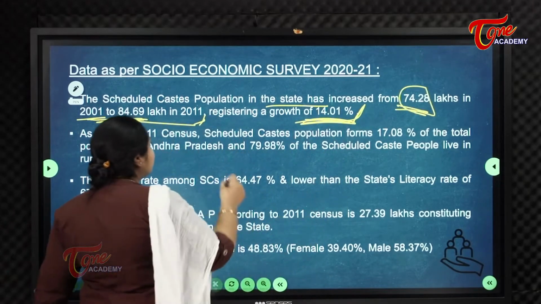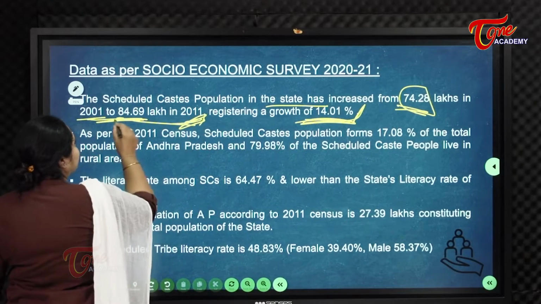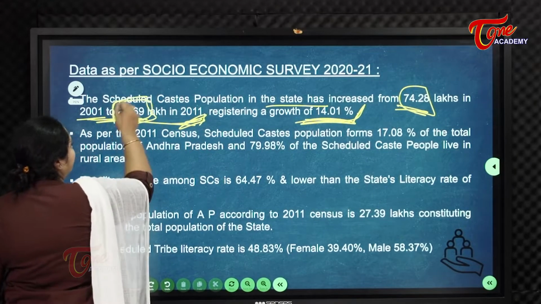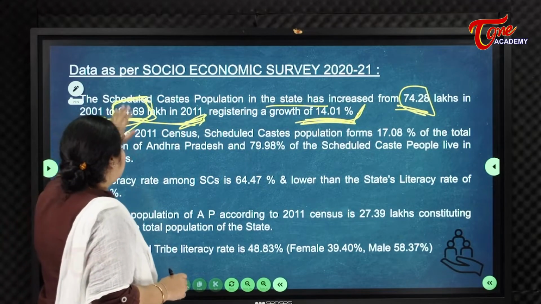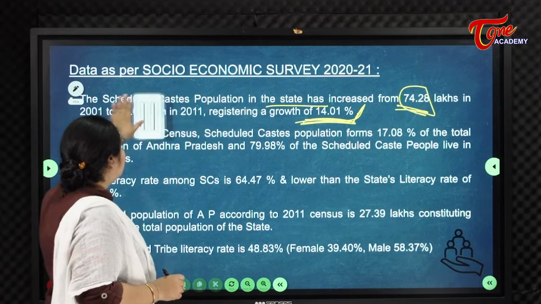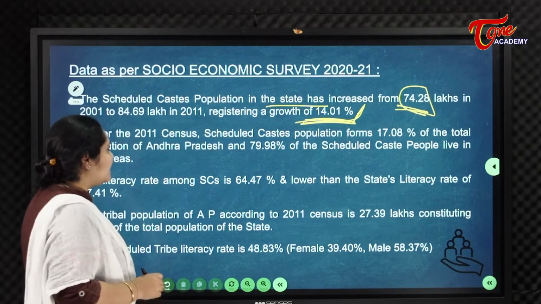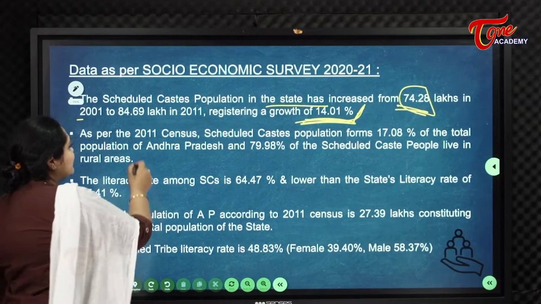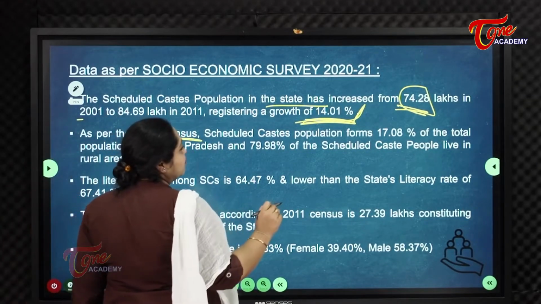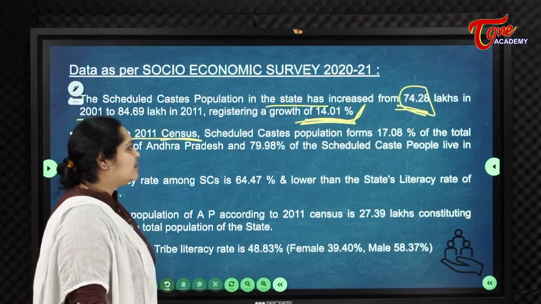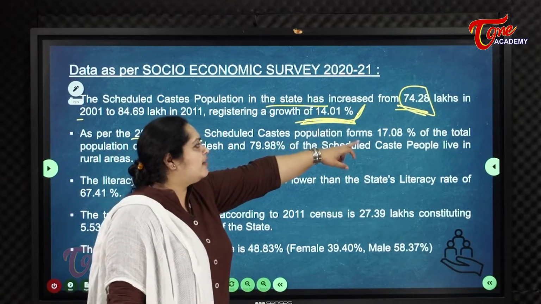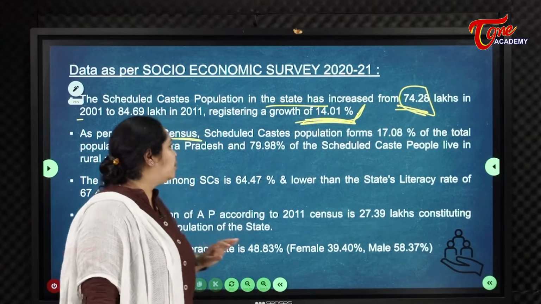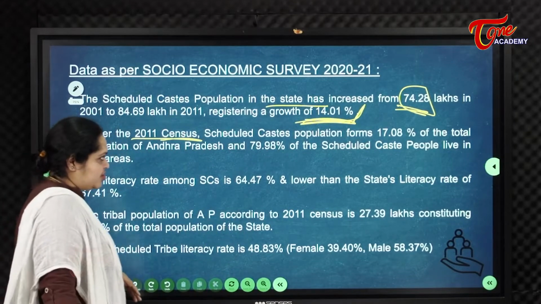So SC population is 84.69 lakhs in the year 2011. As per the 2011 census, scheduled caste population forms how much? 17.08% of the total population of Andhra Pradesh.